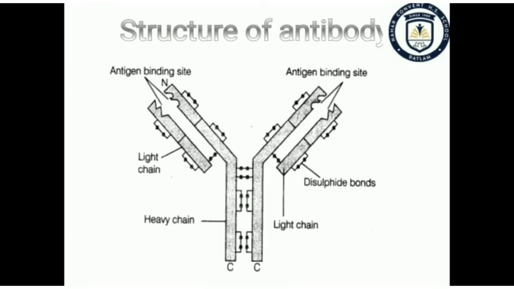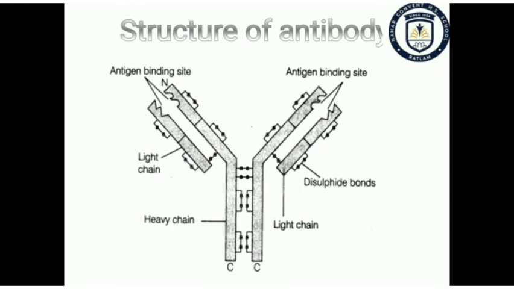The heavy chain has a central flexible region called the hinge. The four chains are interconnected by interchain disulfide bonds, and the two heavy chains are linked by 1 to 13 disulfide bonds. Each light chain is linked to a heavy chain by a single interchain disulfide bond.